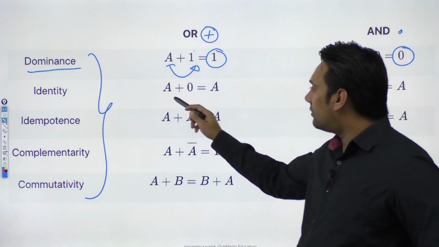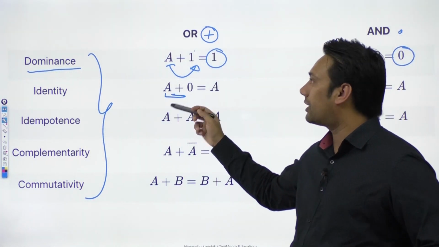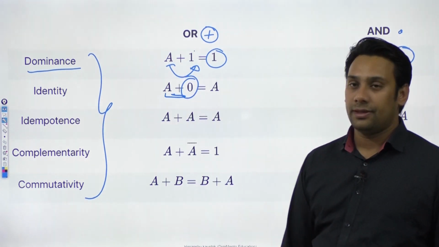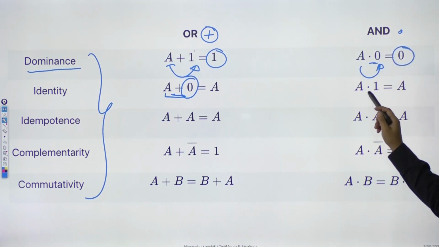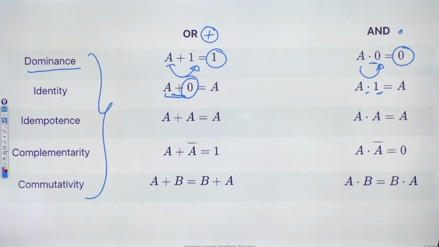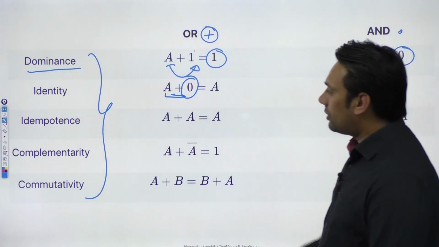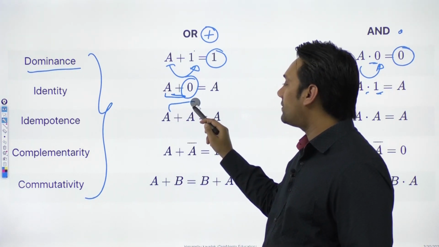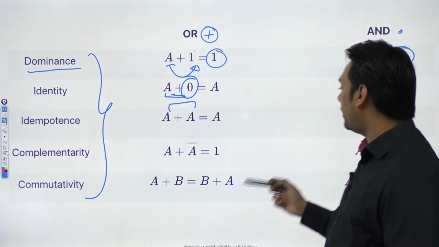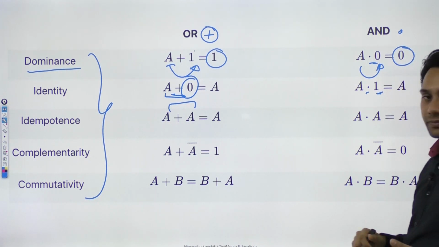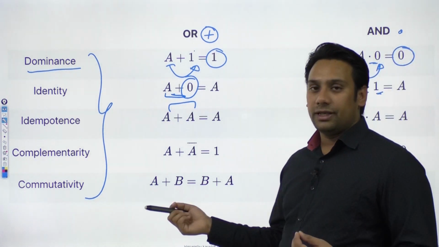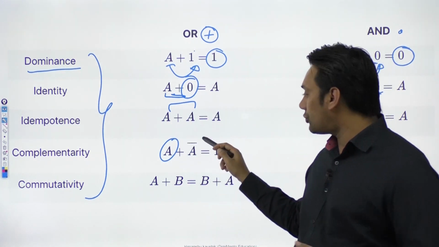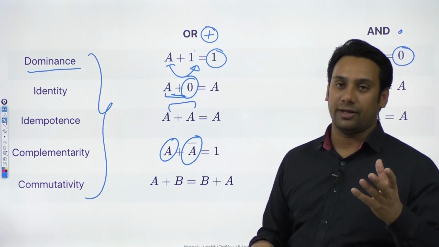In the same way, for addition, or you can say for OR operation, the identity element is 0. And here for AND operation, the identity element is 1. Here for idempotency, you can see idempotency means if you perform A plus A, you will get A. In the same way, if you do A dot A, you will get A. When you do complementary, that means if you do A plus A complement, you will get a 1.